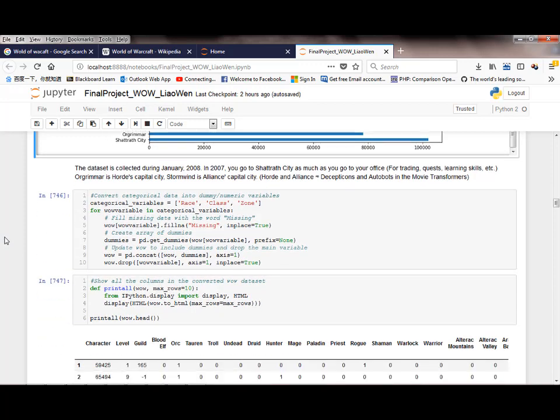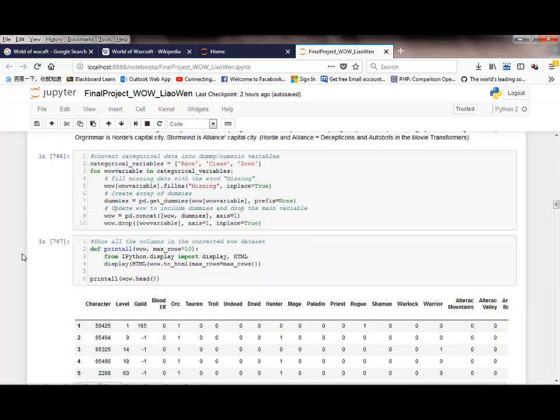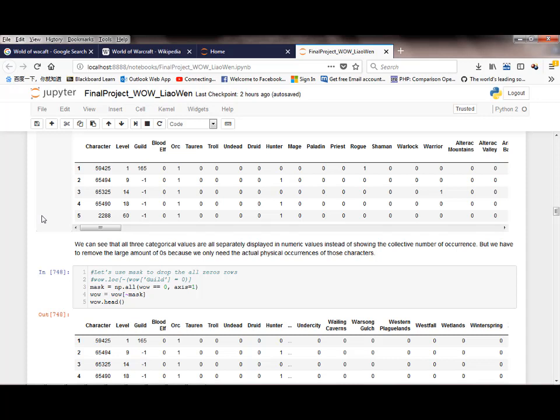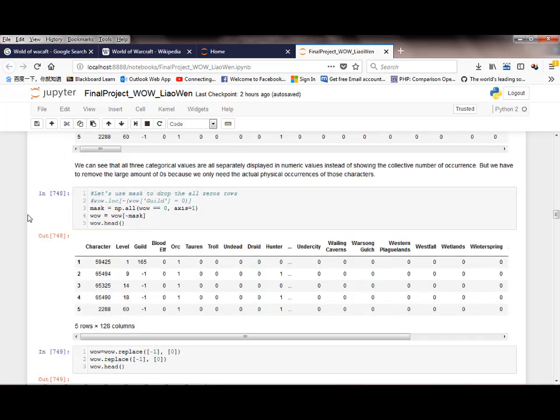Our next step is to convert the categorical data into numeric values because we will use these data for further analysis, such as clustering. Then we show all the columns in the converted dataset. All 3 categorical values are separately displayed in numeric values instead of showing the collective number of occurrences. But we have to remove the large amount of zeros because we only need the actual occurrence of those characters. Let's use a mask to drop all 0 rows and redisplay the dataset.